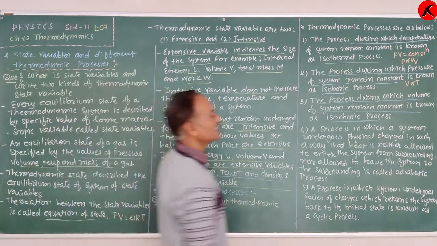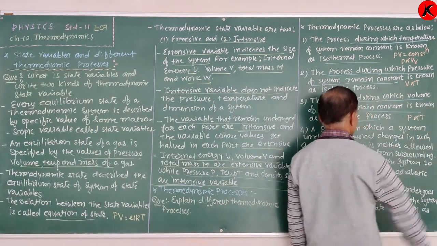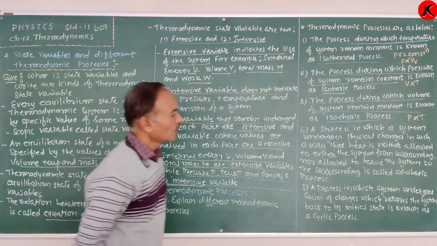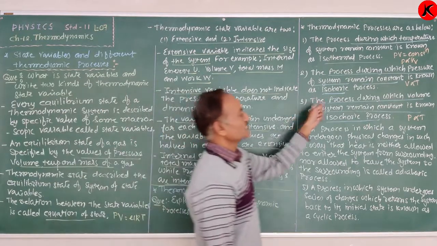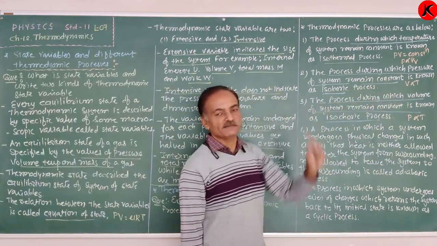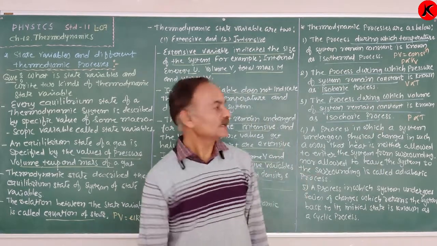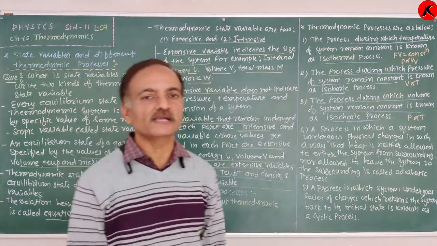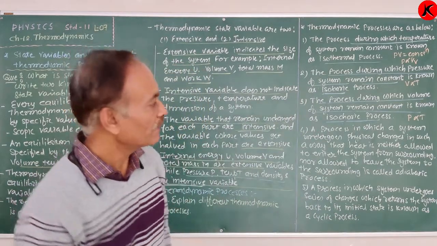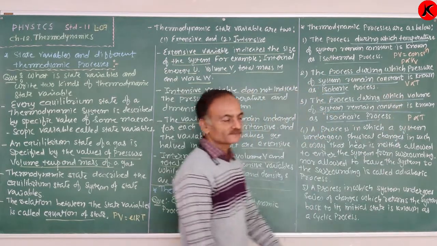Therefore, the pressure is directly proportional to the temperature of the system for the isochoric process. The process during which the volume of the system remains constant is known as the isochoric process, and for the isochoric process, the pressure is directly proportional to its temperature.